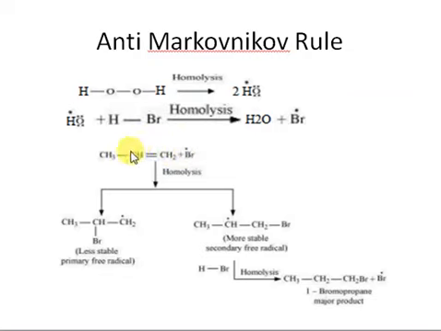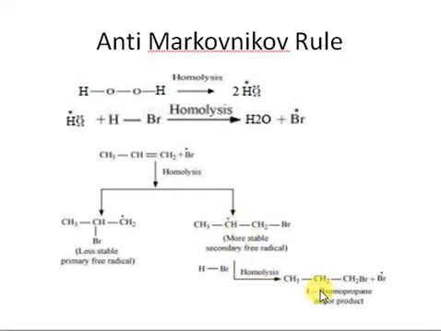It has the disadvantage that this methyl group will hinder this Br radical, right? So bromine doesn't want to go here, but suppose bromine goes on this carbon. In that case we will get a free radical on this carbon, like this. This free radical is a primary free radical, right? So here we have a secondary free radical and here we have a primary free radical. Just like carbocations, secondary free radicals are more stable than primary free radicals. Since this is more stable, it is formed in more amount. Therefore the product formed from it will be formed in more amount.